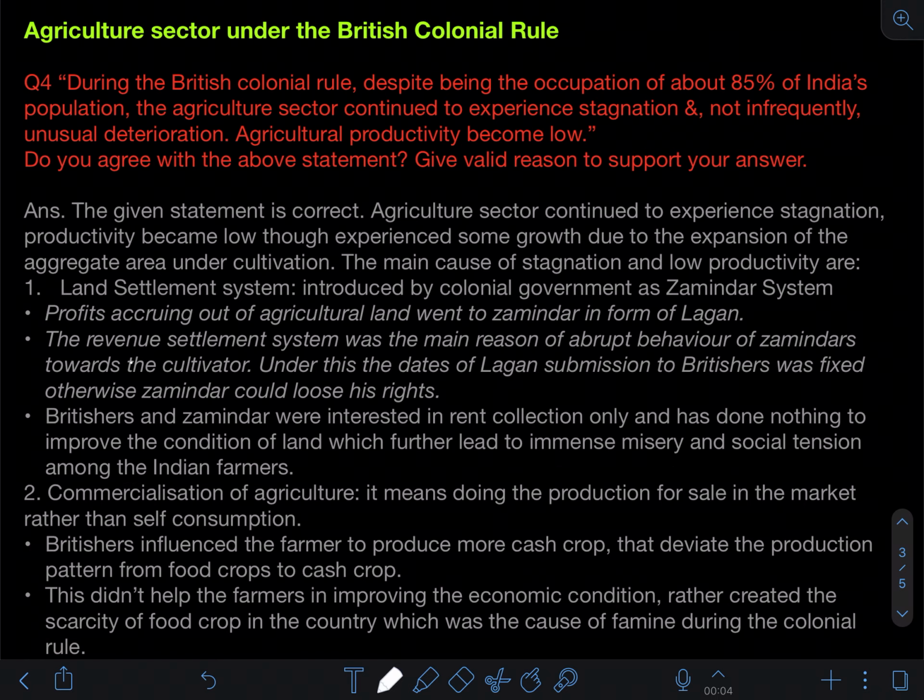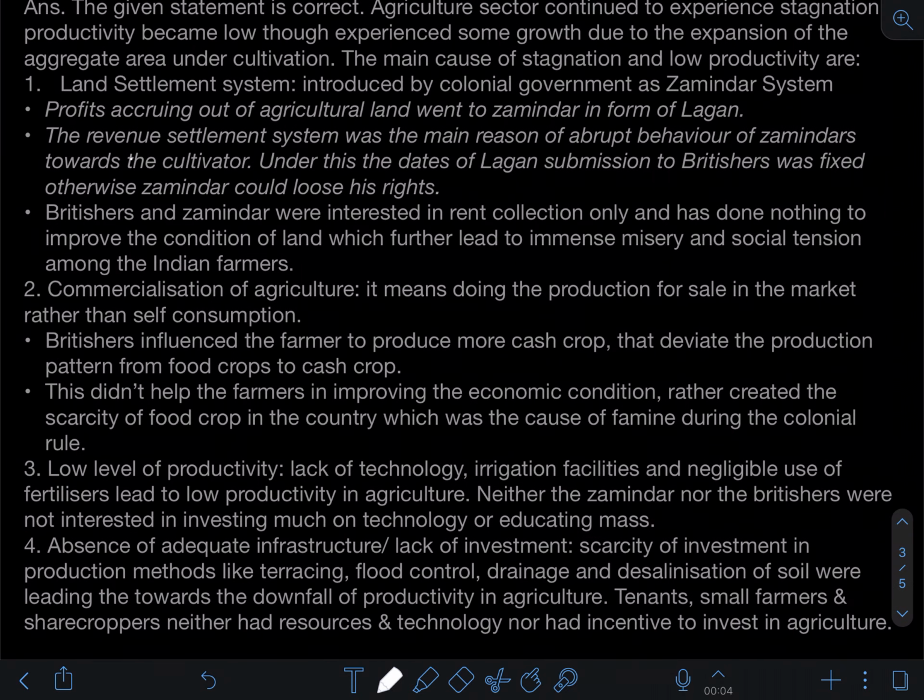The second thing that you need to be very careful about, you need to write under it, is commercialization of agriculture. When I say commercialization of agriculture, that means bringing the farmers' produce to the market. Commercialization means whatever output is produced under the agriculture sector, now they are ready not just for self-sufficiency, not for self-consumption, now they are moving towards the market, to sell. It means doing the production for sale in the market rather than self-consumption. Now the entire focus, all the farmers were so keen to produce not for self-consumption, but rather to sell in the market, right.